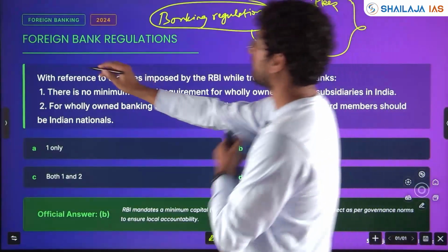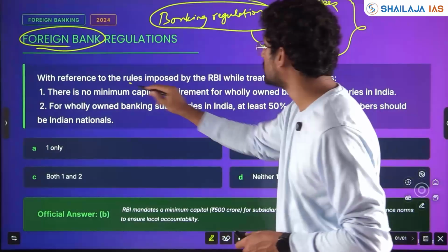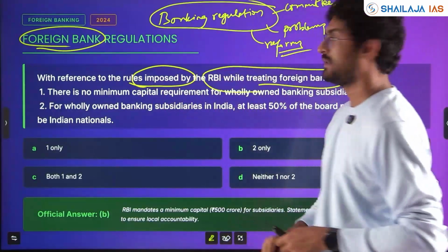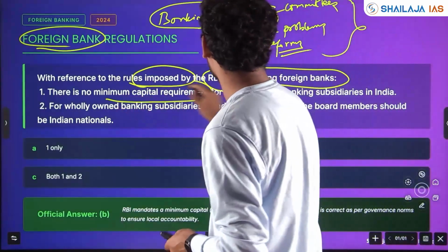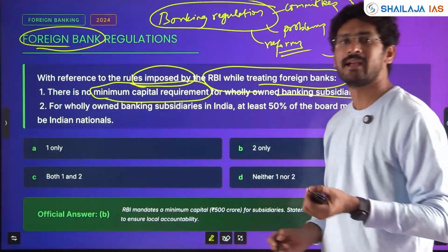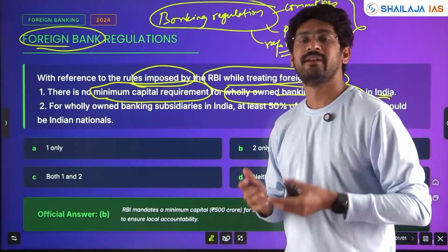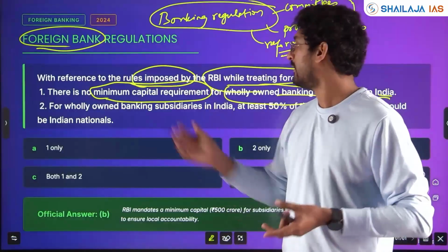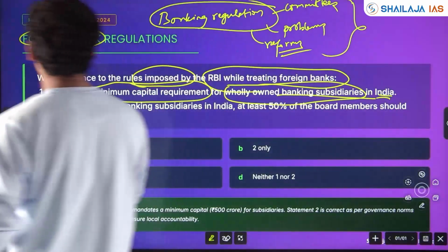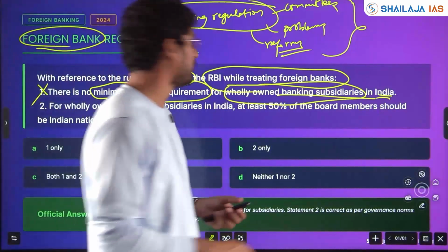We'll see, with reference to foreign bank regulation, a question has been asked. With reference to the rules imposed by the RBI while treating foreign banks, there is no minimum capital requirement for wholly owned banking subsidiaries in India. That is, a foreign bank has a wholly owned banking subsidiary, one financial entity. Will there be no capital requirement? For a small finance bank, SFB, you will have a capital requirement. So, no minimum capital requirement will be wrong.